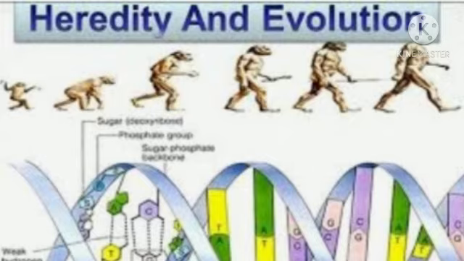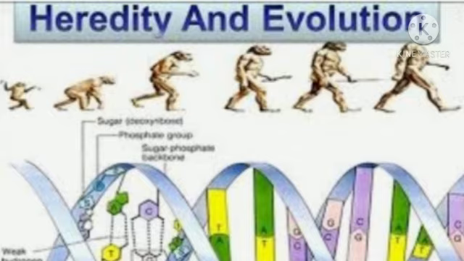Heredity is the transfer of biological character from one generation to another generation via gene. Biological character means height, color, shape of earlobe, etc. Now see the gene. Gene is the smallest segment of the DNA which controls and regulates the character of the living organism. Now see what is evolution.